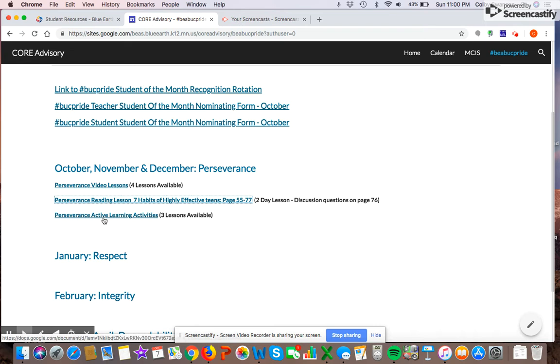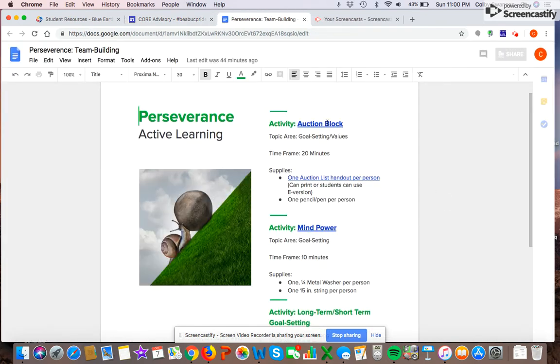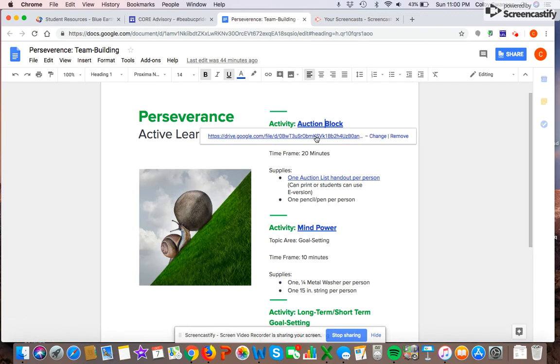The last but not least, I'm kind of excited about this, comes from a book shared to me from Miss Christian. These are active learning activities. The first one being an auction block, which looks kind of fun. I click on the link. It first tells me that the topic area is goal setting and values, 20-minute time frame, supplies. There's 1 auction list handout per person. This could be an electronic version, or you could choose to make copies. Again, with these active learning activities, you're probably going to want to preview them a day or 2 in advance to make sure you're ready.